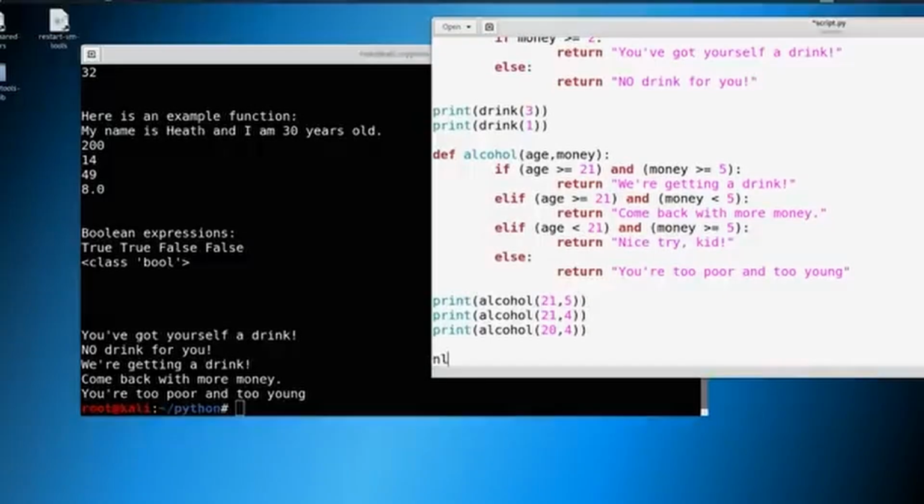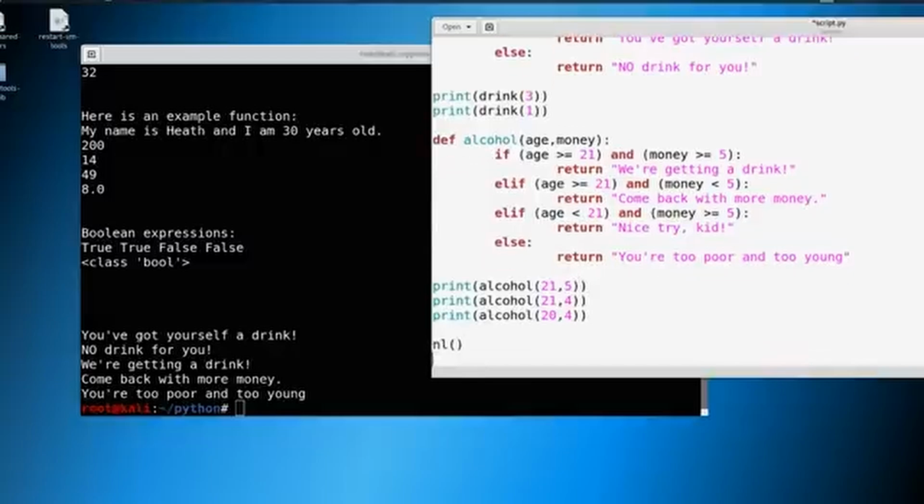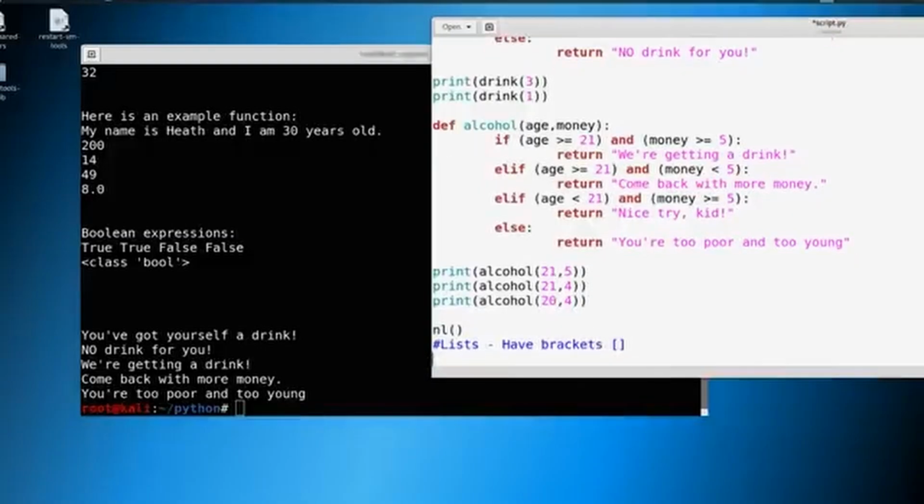So let's make a new line. And let's just do something along the lines of lists. And we could just say something like have brackets, like this. Okay, so let's make a list, and then we can go from there. So let's define a list of your favorite movies. Now you could put in whatever favorite movies you like in here, and I'm going to put in something like When Harry Met Sally,